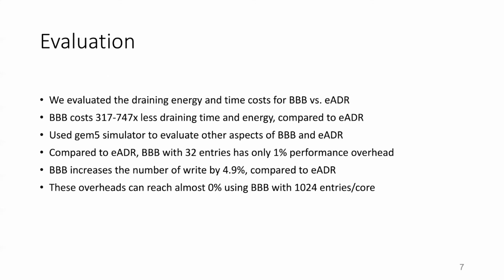We also used the Gem5 simulator to evaluate other aspects of our solution and EADR. We found that our solution with only 32 entries introduces only 1% performance overhead and 4.9% write overhead compared to EADR. Furthermore, these overheads can reach almost 0% using a persist buffer of size 1024 entries per core.